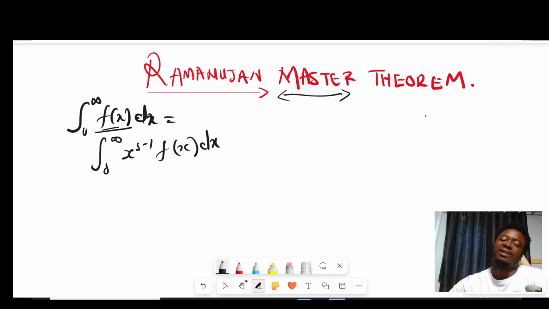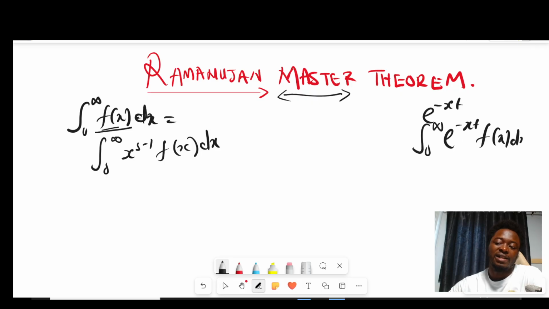There is the so-called Laplace transform, with e to the negative xt. So for example, the integral from 0 to infinity of e to the negative xt times f of x dx is called a Laplace transform, and is written in terms of t. It's a function of t, like g of t.